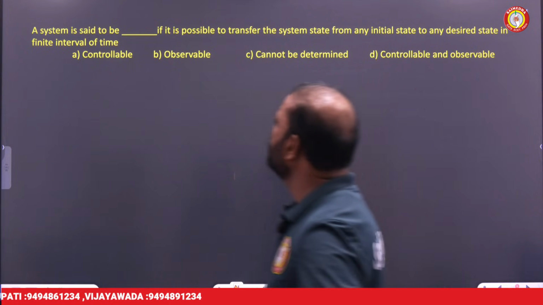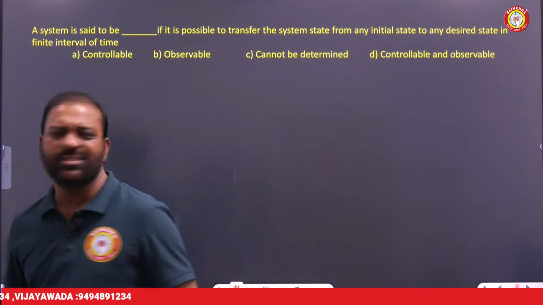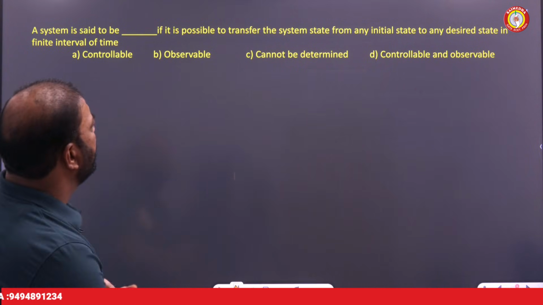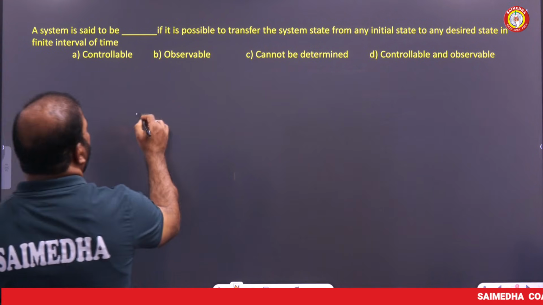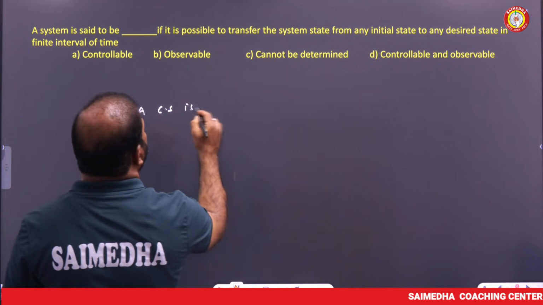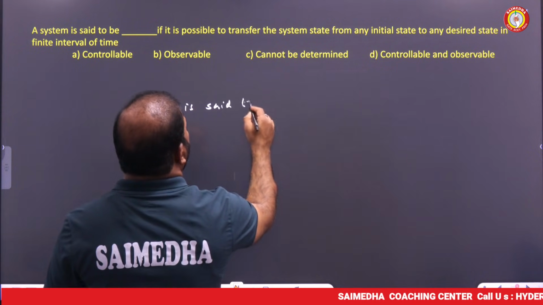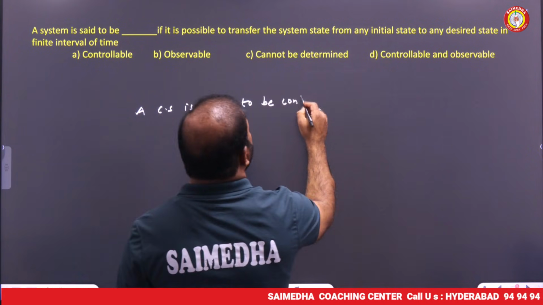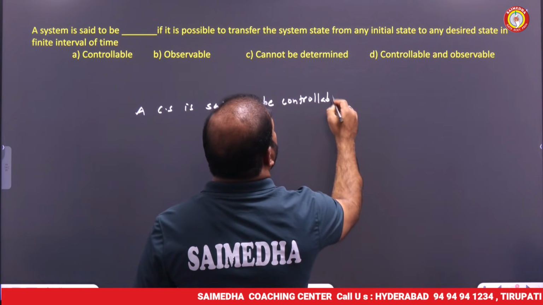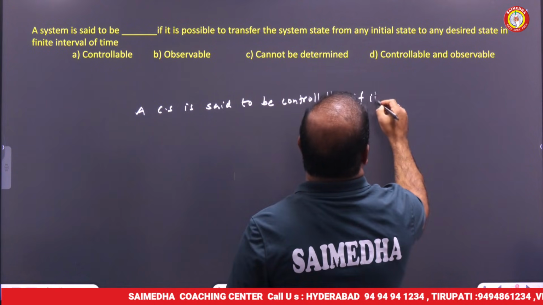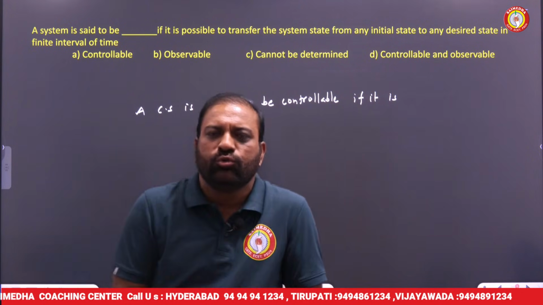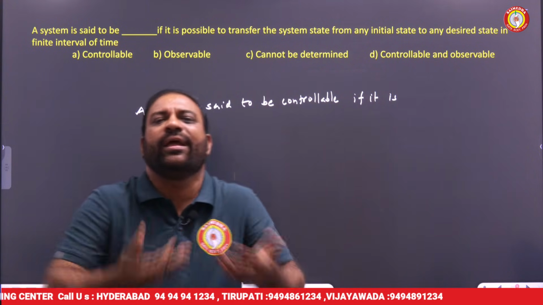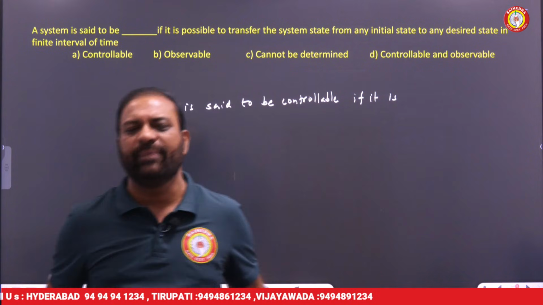A system is said to be dash if it is possible to transfer the system from initial state to any desired state. A control system is said to be controllable if it is able to move from present state to any desired state within a finite time interval.